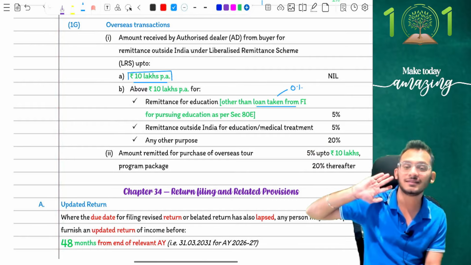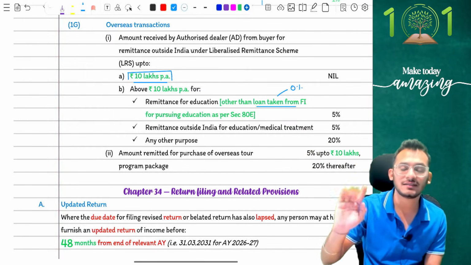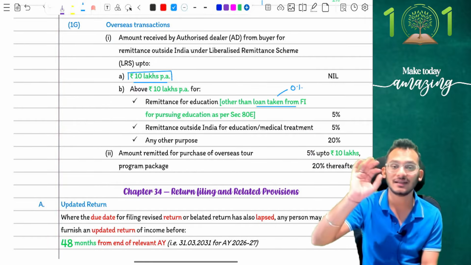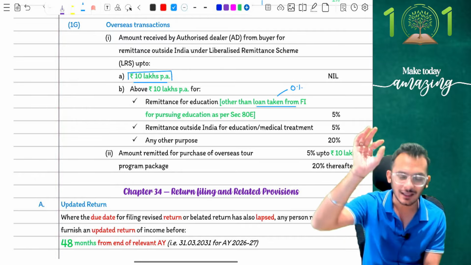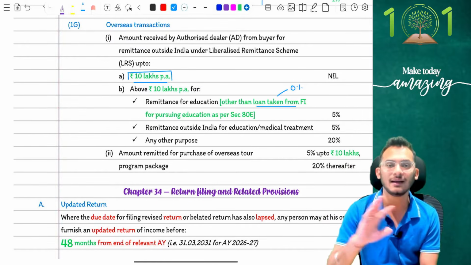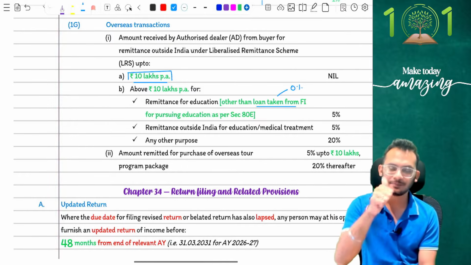Overseas transactions: if you're going to make payment up to 10 lakh rupees, no TCS. After 10 lakh rupees, educational loan is no TCS, non-educational loan is 5%, medical treatment is 5%, other payments are 20%. Overseas travel package up to 10 lakh rupees will be 5%, after 10 lakhs will be 20%.